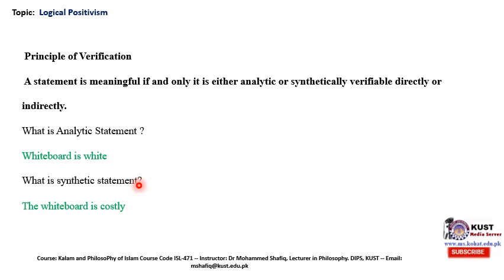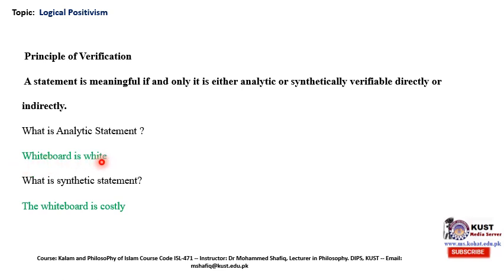Analytic propositions are those in which the predicate doesn't add additional information to the subject. For example, whiteboard is white. Here white is not adding any additional information to the subject, because the predicate is already contained in the subject.